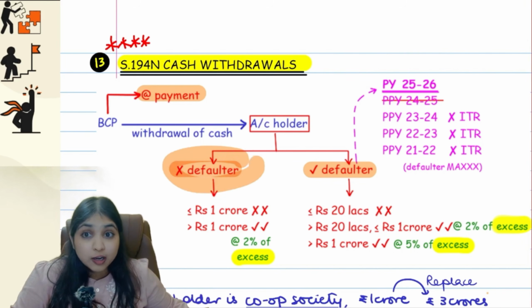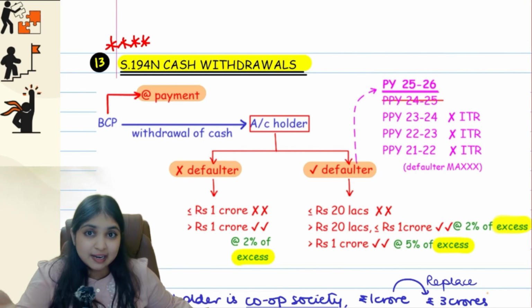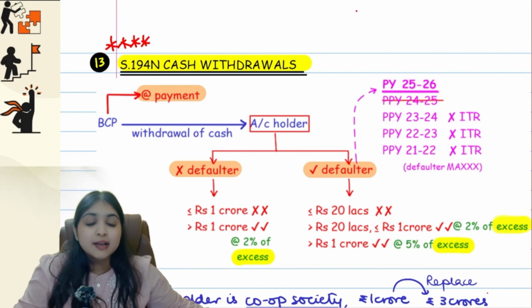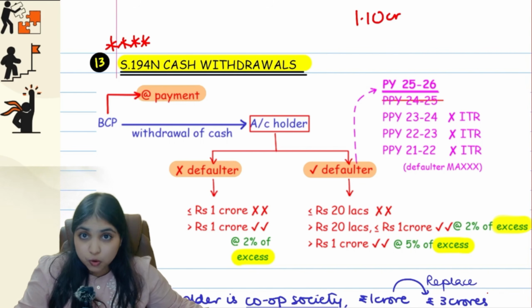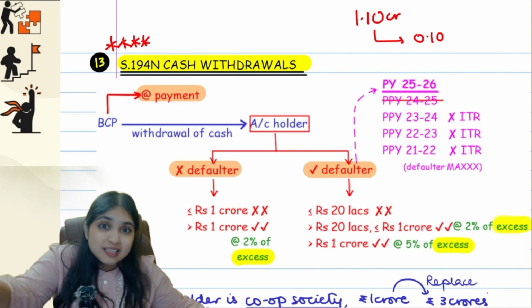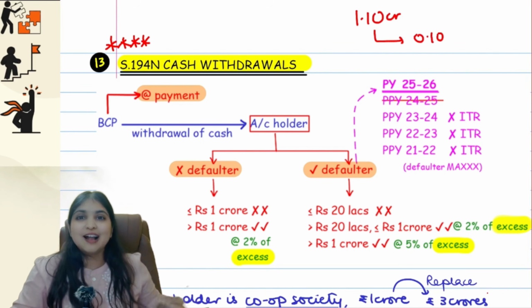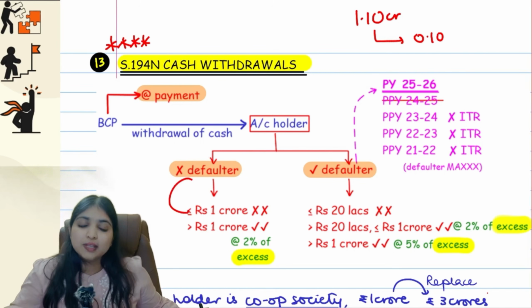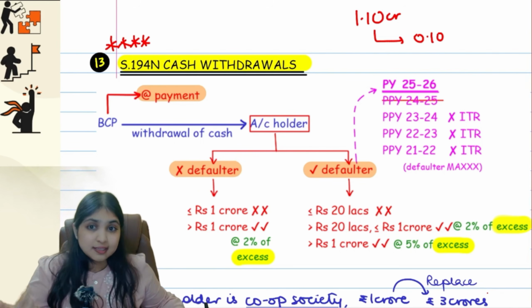So if you are not a defaulter, which means even 1 year if you have filed ITR, then up to 1 crore if you withdraw, no TDS. But if you withdraw more than 1 crore, then TDS will apply at the rate of 2% of excess. If the amount I'm withdrawing is more than 1 crore, like for example, if I'm withdrawing 1.10 crore, then only on the 0.10, only on the excess above 1 crore, on the excess only tax will be deducted. So if you are not a defaulter, up to 1 crore, no TDS. More than 1 crore, 2% TDS on the excess above 1 crore.